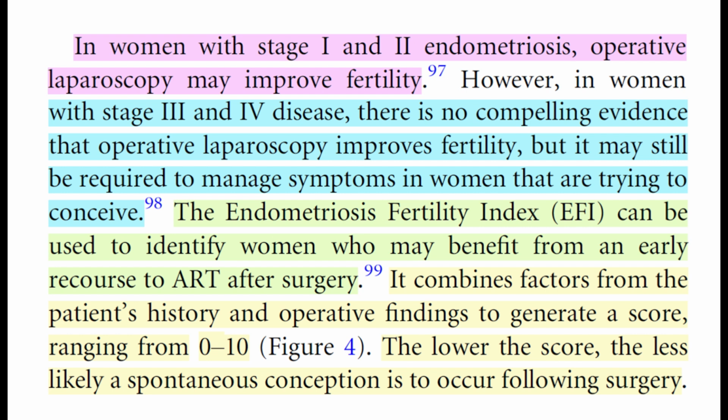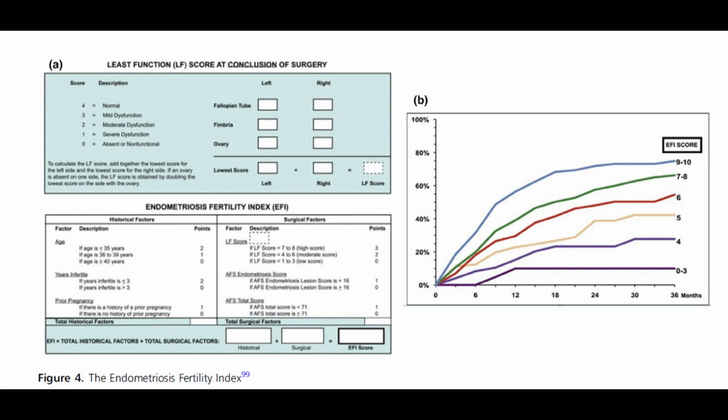The Endometriosis Fertility Index, EFI, can be used to identify women who may benefit from an early recourse to ART after surgery. It combines factors from the patient's history and operative findings to generate a score, ranging from 0 to 10, Figure 4. The lower the score, the less likely a spontaneous conception is to occur following surgery. Figure 4. The Endometriosis Fertility Index.